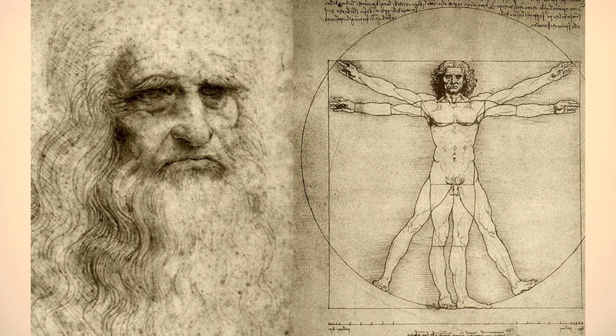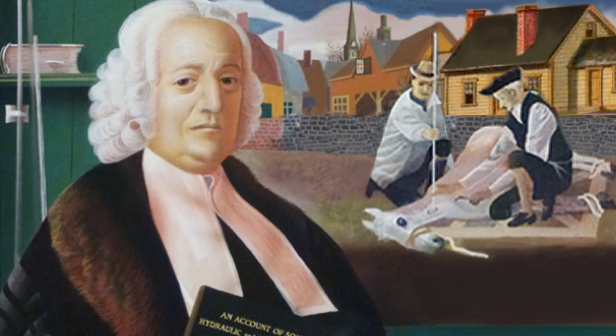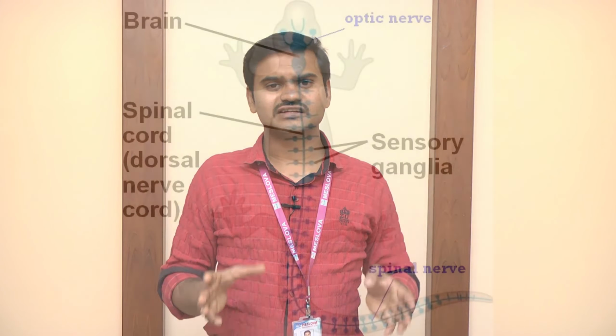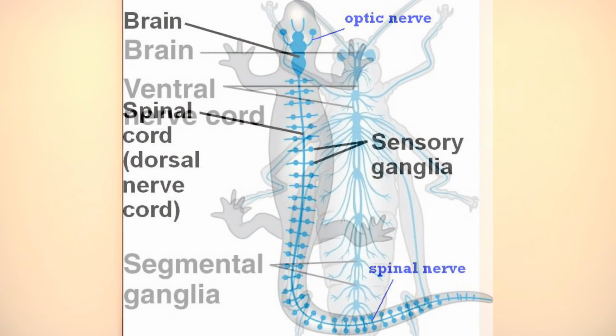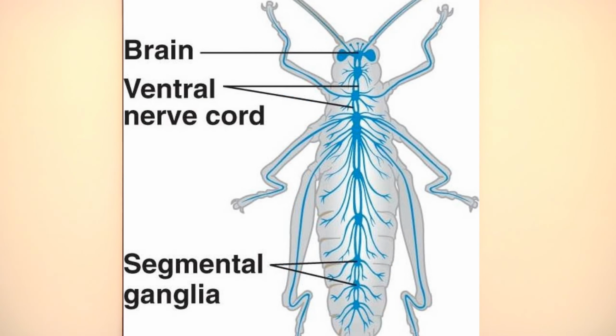Also, the spinal cord is very important in lower organisms. Scientists like Da Vinci and Stephen Hales both worked on animals and the spinal cord. They observed that if the brain is damaged, even then muscular function works. If the spinal cord is damaged, the organism dies immediately. That's why in lower organisms, the spinal cord plays a very important role in the organism's response to stimuli.